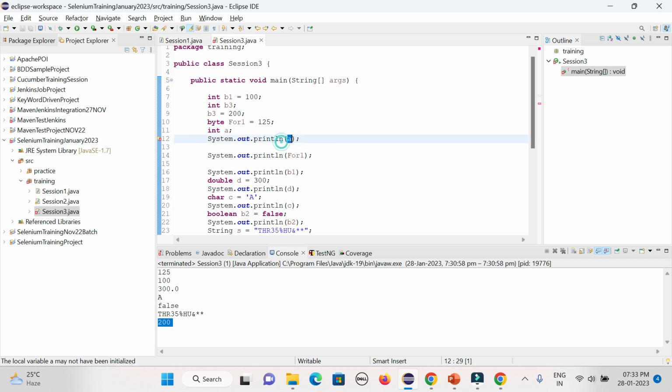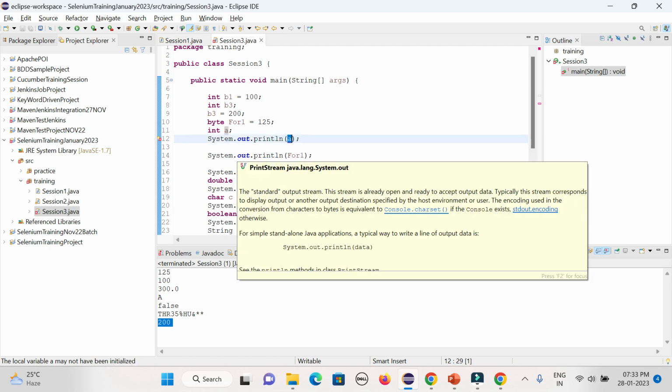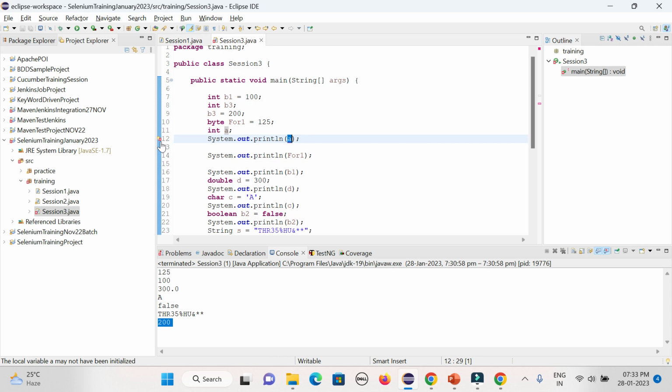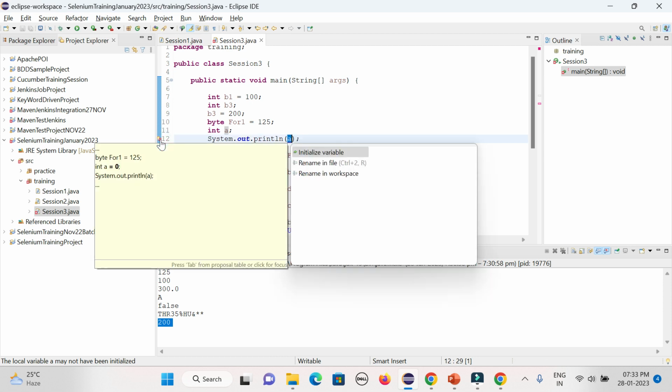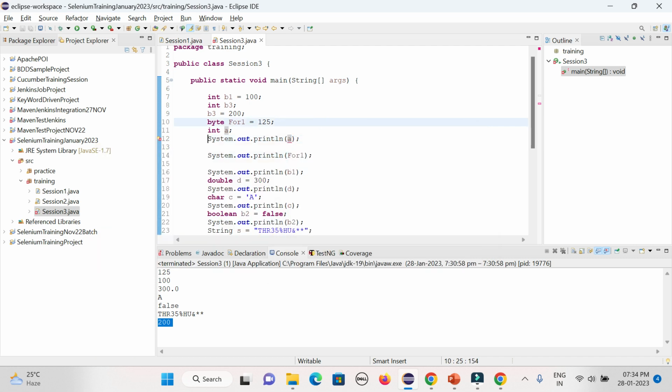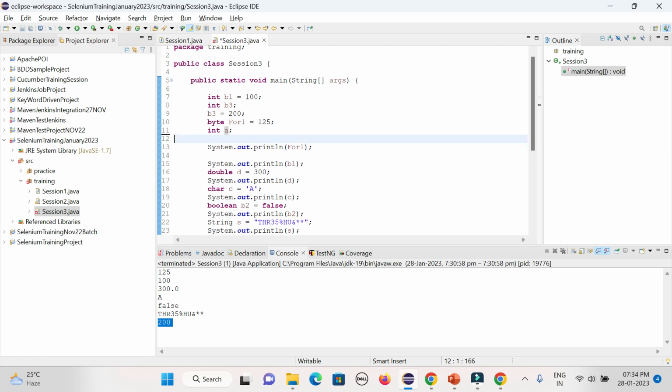Yes, you need to initialize the value, but at a later point, when we deal with objects and classes, we will see that without defining the value it will print the default value. So what is the default value? Based on the data type it will print the default value. For an integer the default value will be 0, for double it will be 0.0, and for string the default value will be null. That is the way it will work.